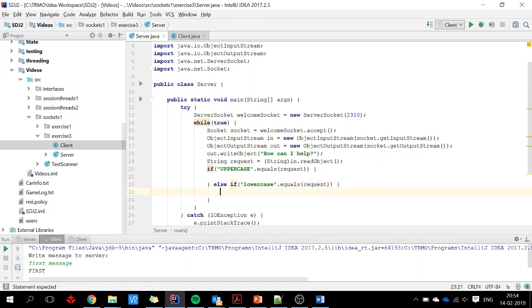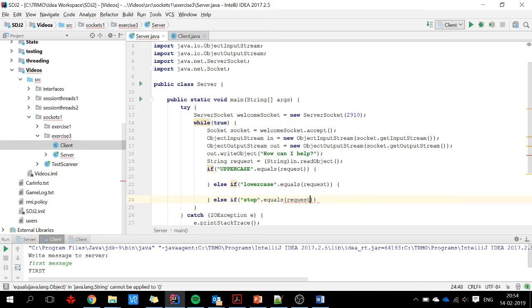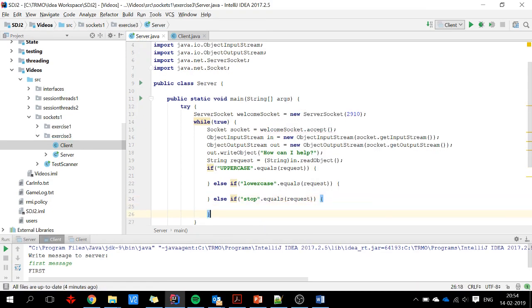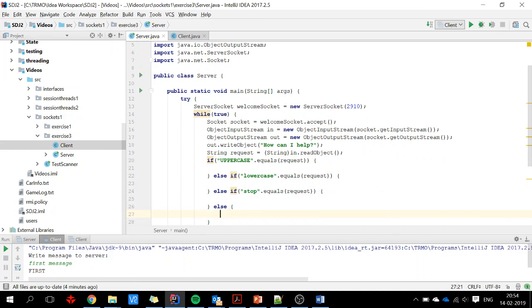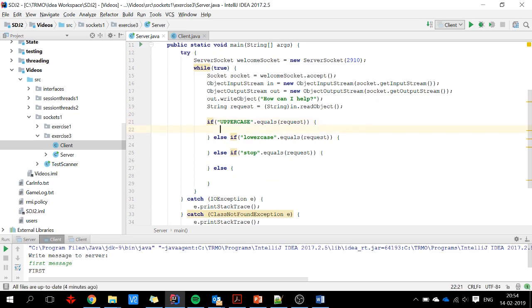Or if stop was sent, then we need to stop. And finally, if neither of these, then we don't understand. So this is my protocol.